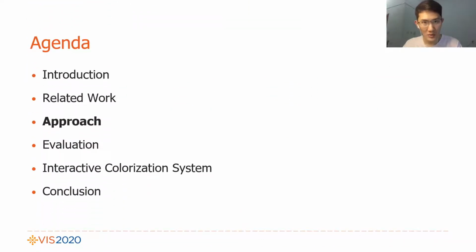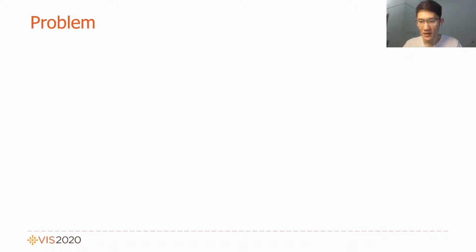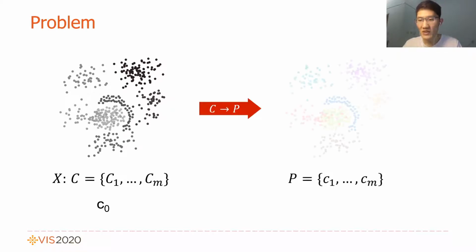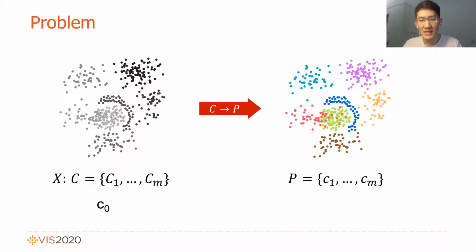Here comes our approach. Let me first formulate our problem. Given a dataset X of M classes with a background color C0, our goal is to find a color palette which maximizes the class discriminability with respect to a carefully designed scoring function.